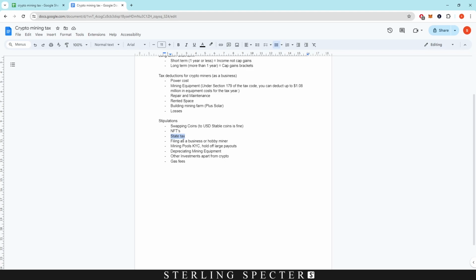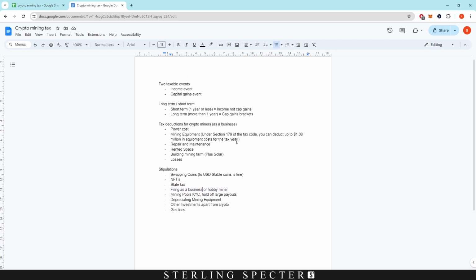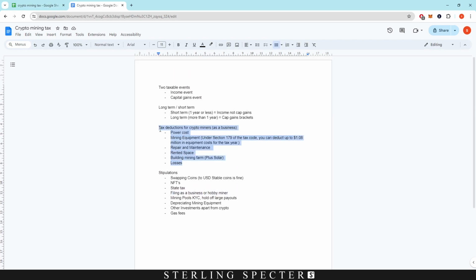And then obviously, as I said, the state tax varies by state. Filing as a business or a hobby miner: the hobby miners don't get to take advantage of any of these deductions.